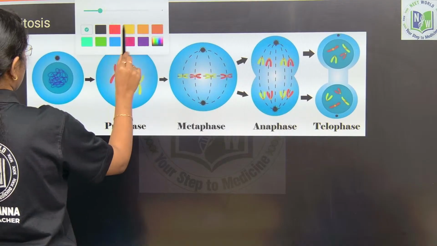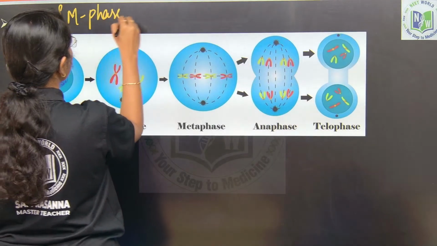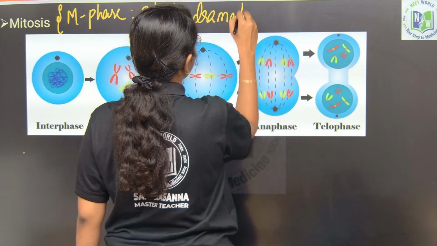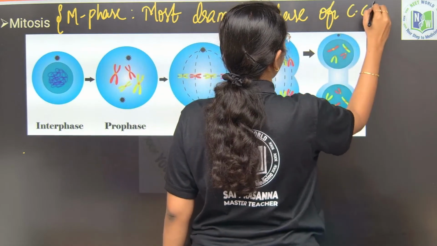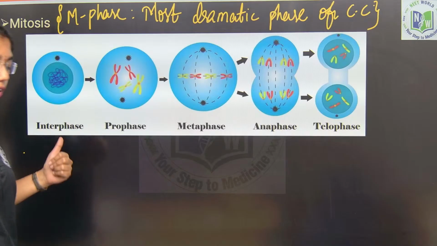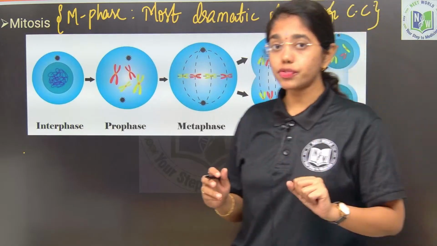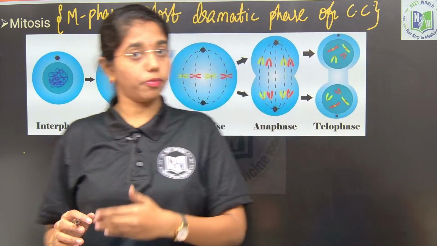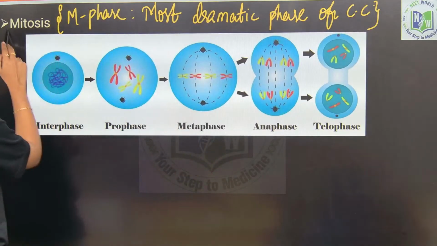Mitosis or M phase is addressed as the most dramatic phase of the cell cycle. Fine, right? So here, why is it addressed as the most dramatic phase? Because in M phase, as we have discussed, we have karyokinesis and cytokinesis. Karyokinesis again has 4 subphases, which are prophase, metaphase, anaphase and telophase. These are the 4 subphases under karyokinesis.